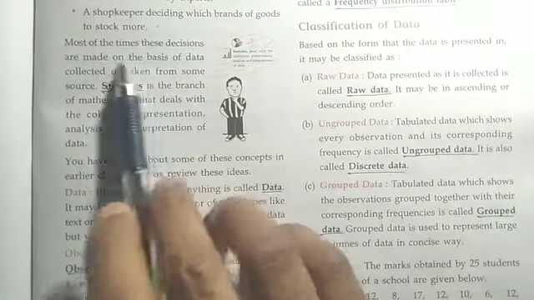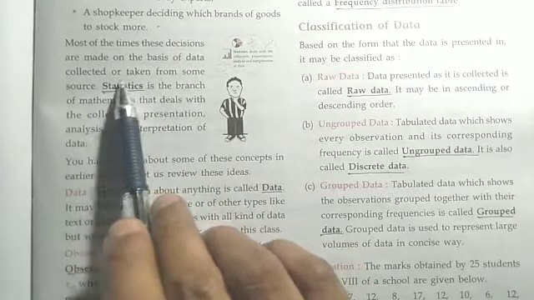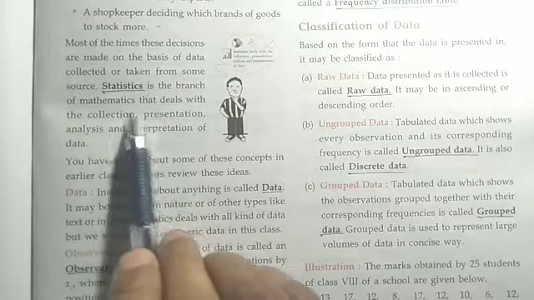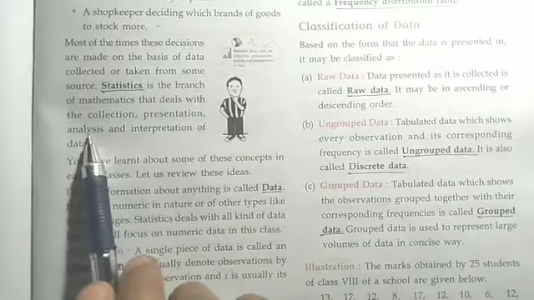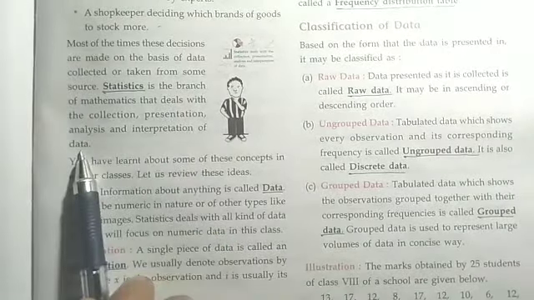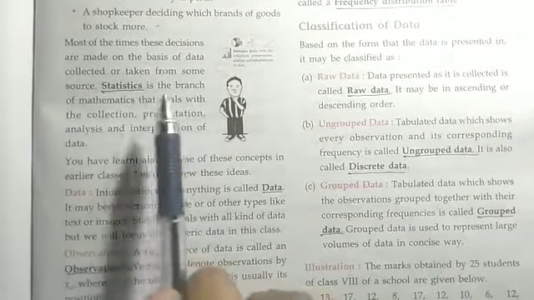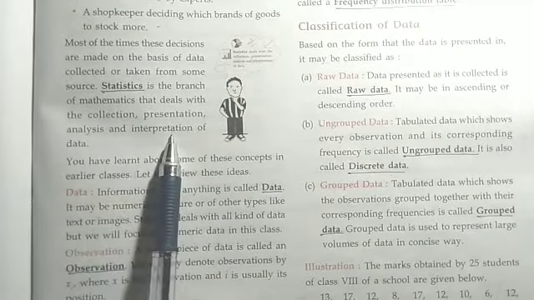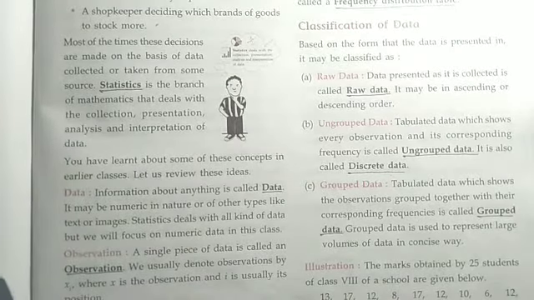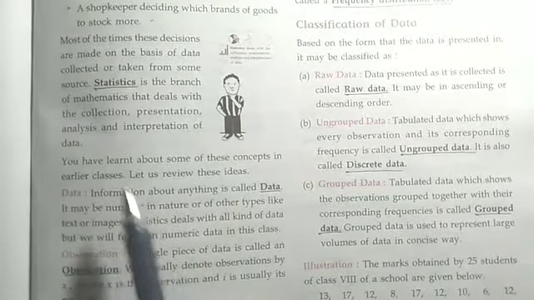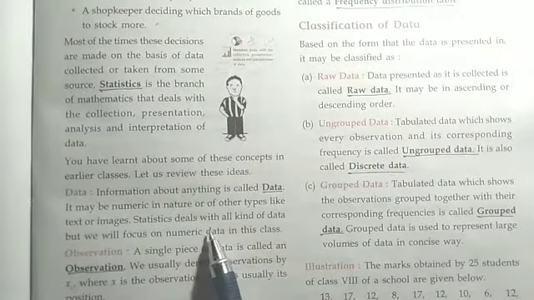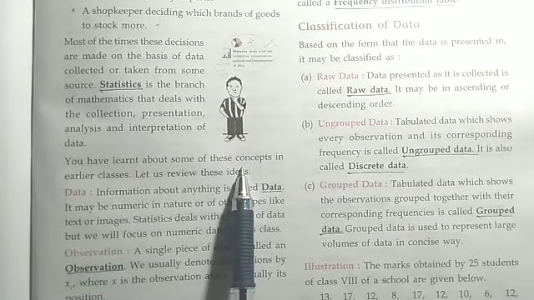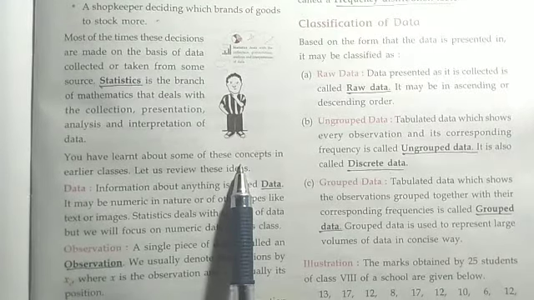Most of the time, these decisions are made on the basis of data collected or taken from some source. Statistics is the branch of mathematics that deals with the collection, presentation, analysis and interpretation of data. Here in statistics we have to learn some topics you have already learned in the previous classes. Let's review all these points once more.